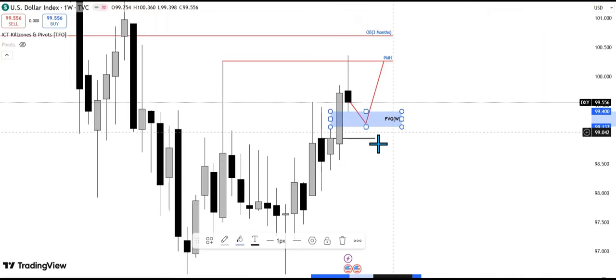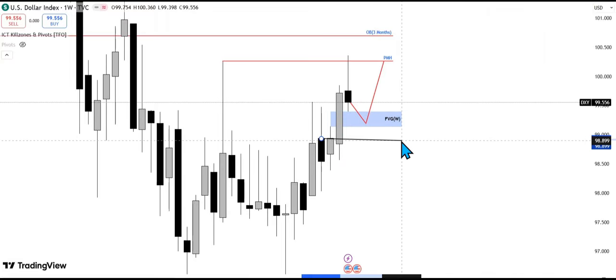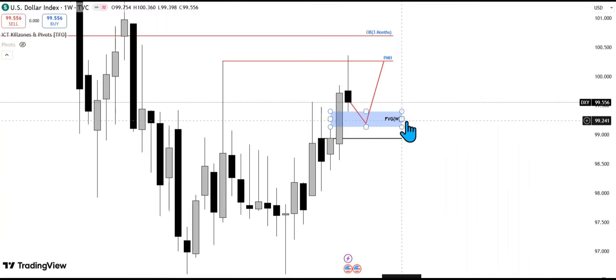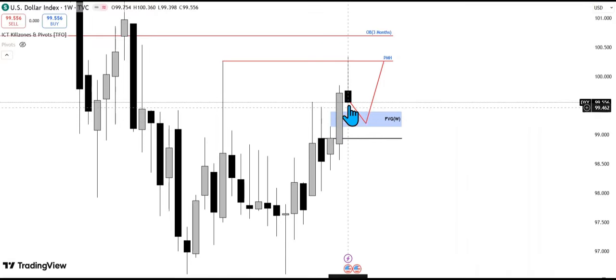So this is what I'm watching. Of course, we also have this order block. There's also a possibility we can have a deep retracement to this order block, but the main area here is this weekly fair value gap. This is what I have my eyes on. I want to see price respect this and use it to push price higher.